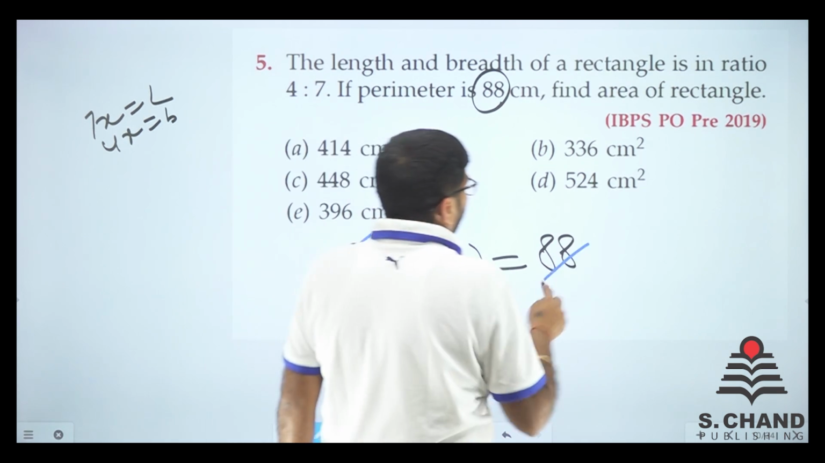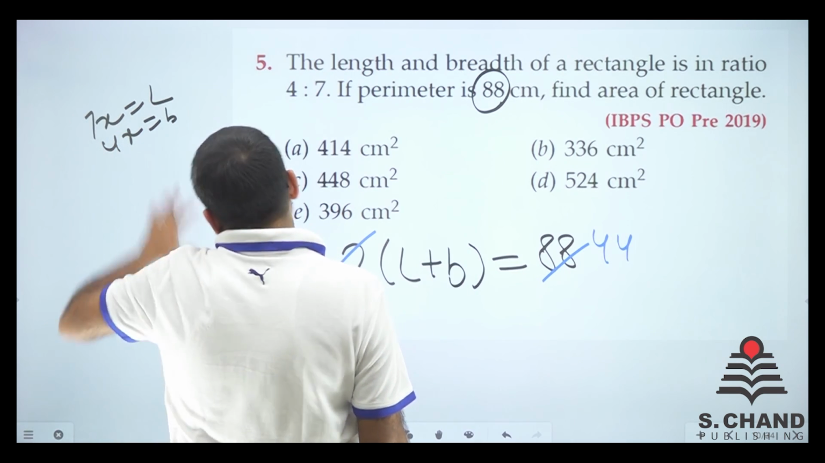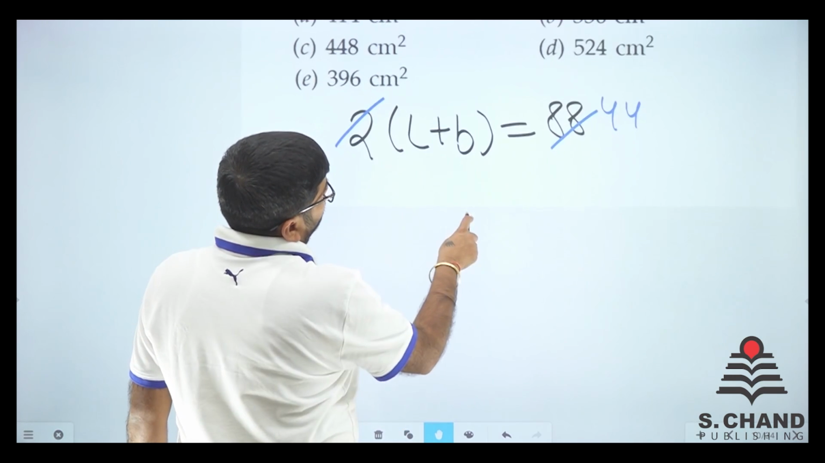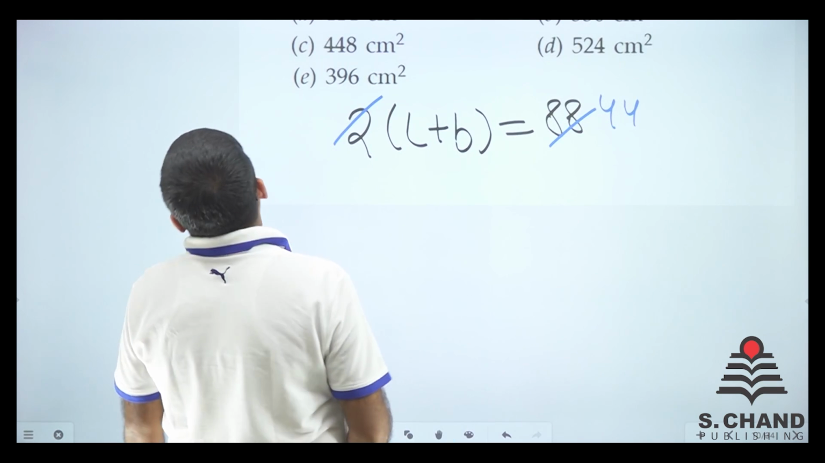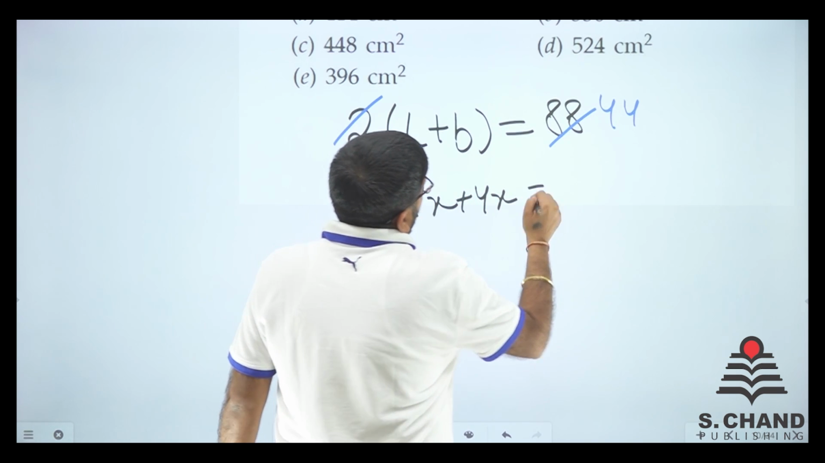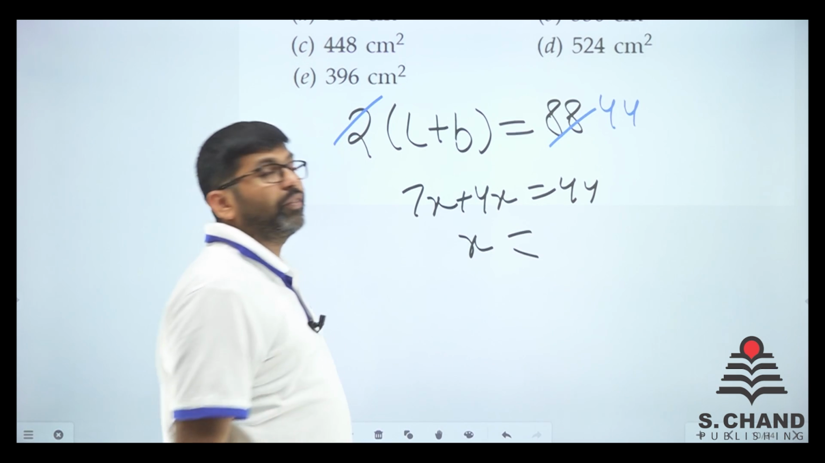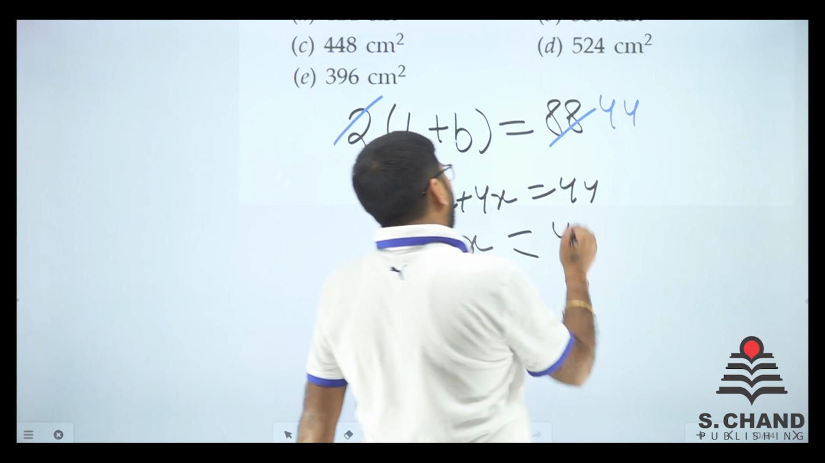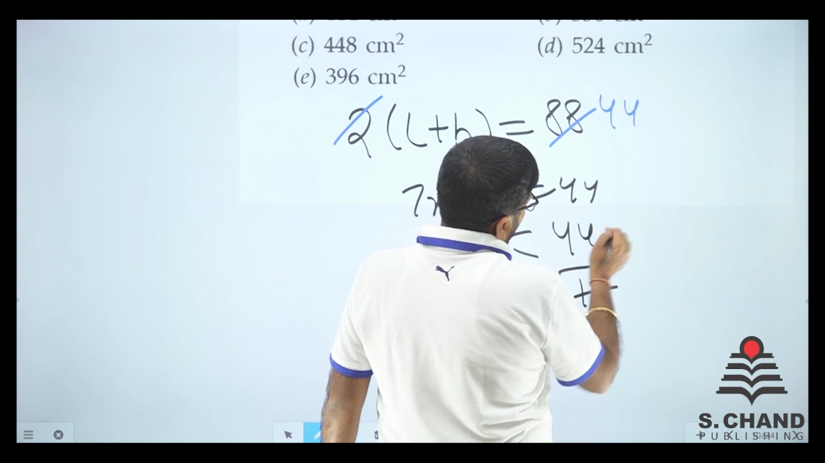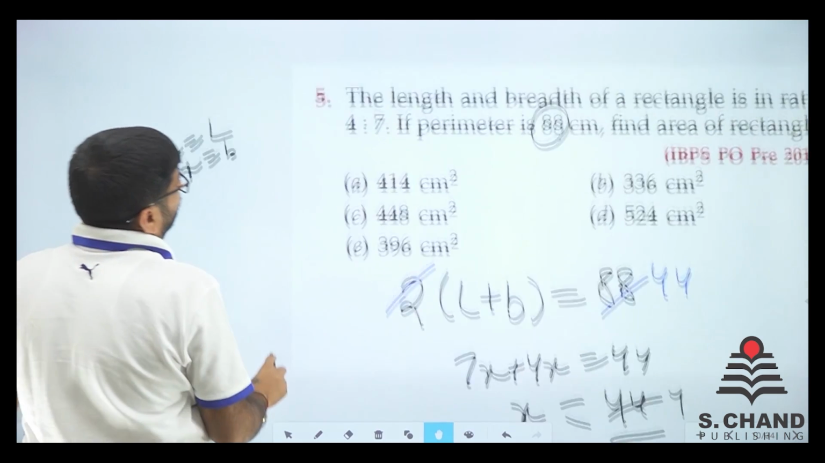We just cancel this out, we get 44, right? L plus B, that's 7x plus 4x. So L plus B is 44, and 7x plus 4x is equal to 44. That means x is equal to 7 plus 4, that is 11. So 44 by 11, we got 4. So x is equal to 4,